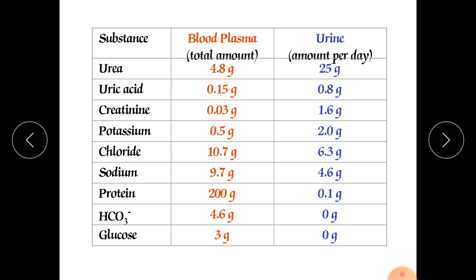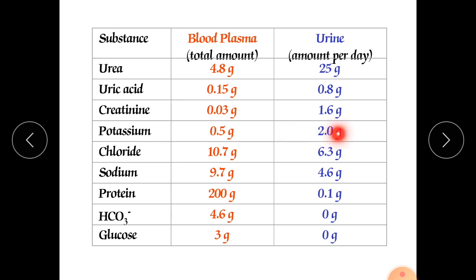Now this is the composition, the percentage of various elements which occur in our urine as well as in blood. In the blood, how much urea is there? It is 4.8 gram, but in case of urine it is 25 gram. Uric acid 0.8 gram, meaning whatever amount is in blood, you can see how it is increased or decreased in urine. Creatinine is more in urine.